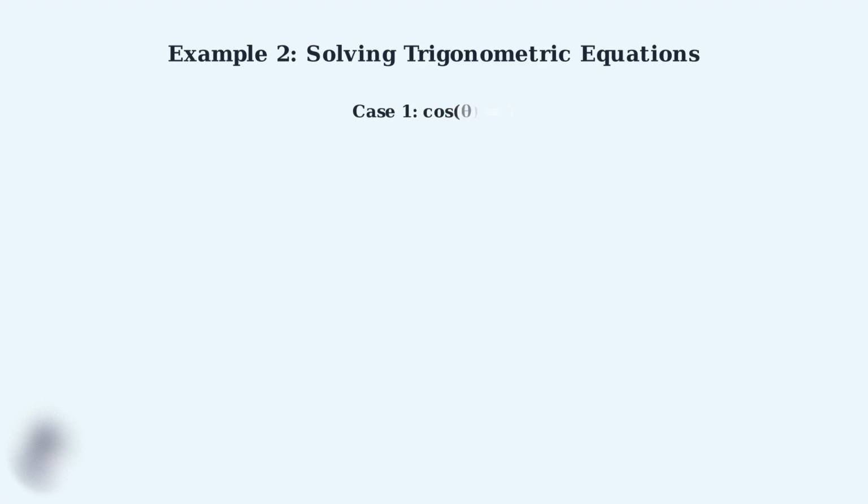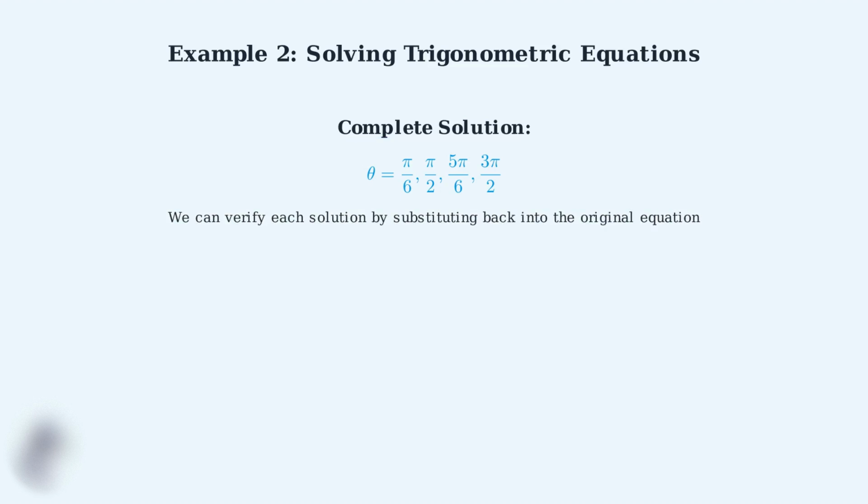Now we solve each case separately. For the first case, cosine theta equals 0. We need to find all angles where the cosine function equals 0. For the second case, we have 2 sine theta minus 1 equals 0. We can solve this by adding 1 to both sides and then dividing by 2. Combining both cases, we get our complete solution. The equation sine of 2 theta equals cosine theta has 4 solutions in the interval from 0 to 2 pi. This example demonstrates the power of the sine double angle formula in solving trigonometric equations. By recognizing when to apply the formula and using algebraic techniques like factoring, we can solve equations that initially appear quite complex.